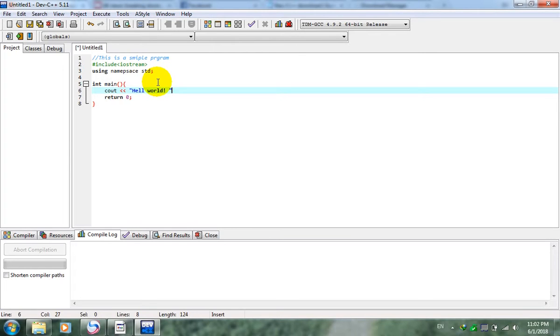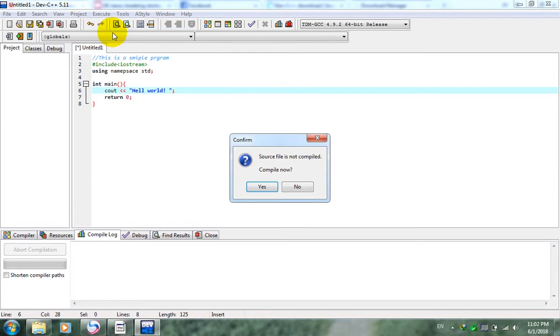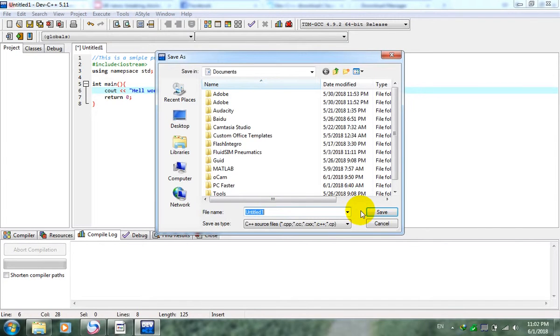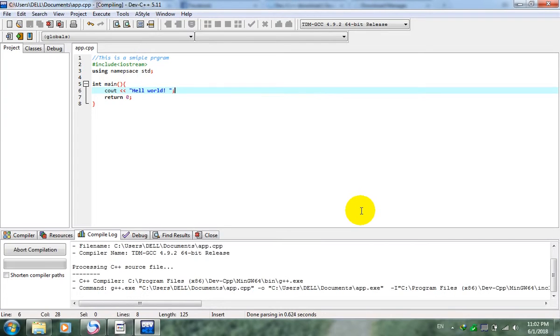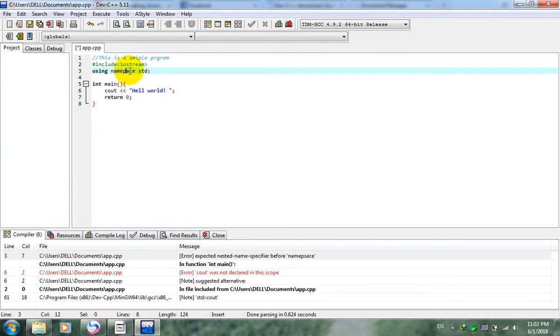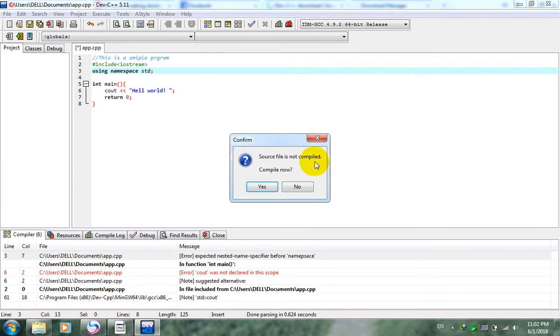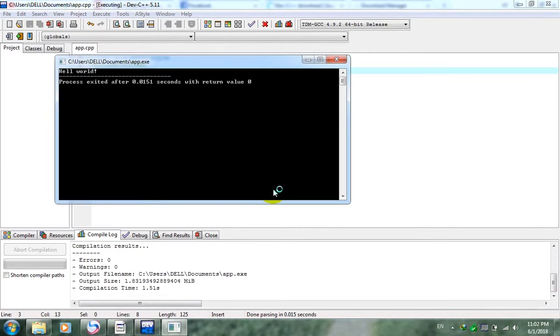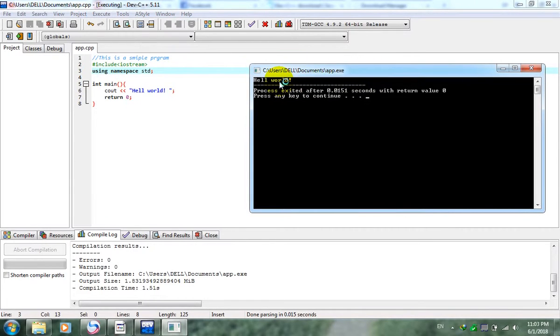Okay, just execute it. You can come to Execute and then Run, F10. You say okay. You save the file. Yes, something is wrong with using namespace std. Okay, the namespace is wrong. Sorry for this. Run it again. I show you that the result is hello world.